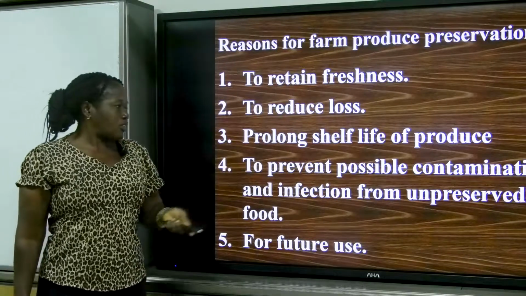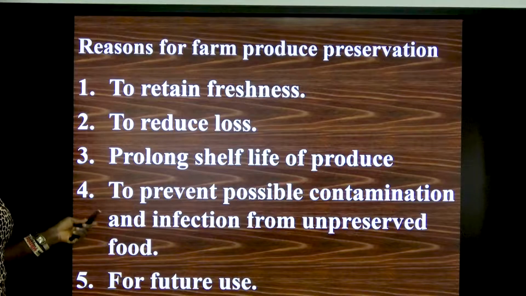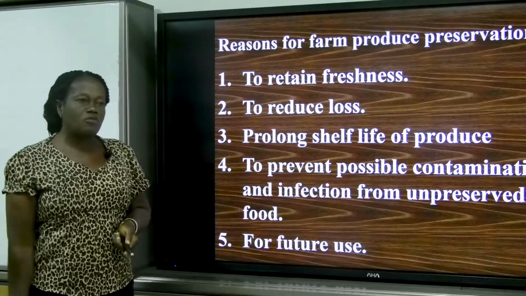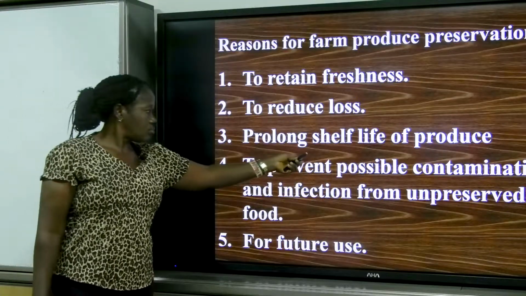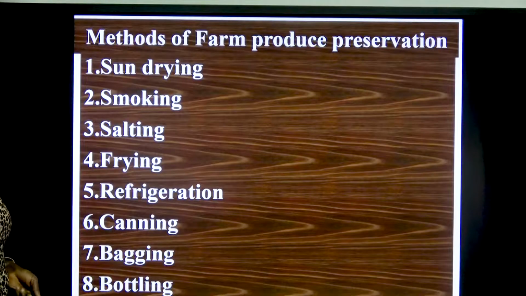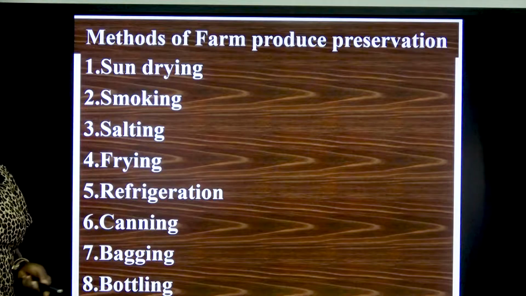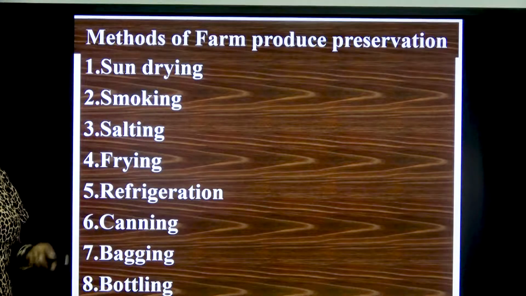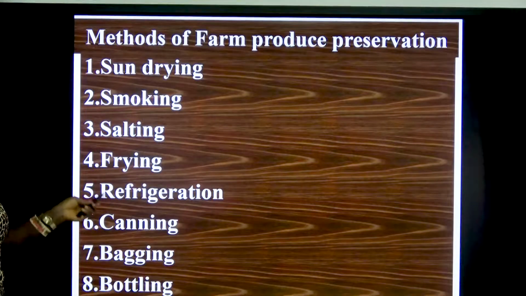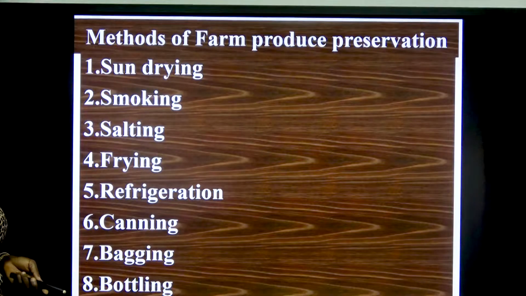To prevent possible contamination and infection from unpreserved food. Then for future use, once you preserve your farm produce, you can keep it for the future use. Now we have several methods of farm produce preservation, and this method is particular to some crops and to some farm animals, as the case might be. We have sun-drying, smoking, salting, frying, refrigeration, canning, bagging, and bottling.